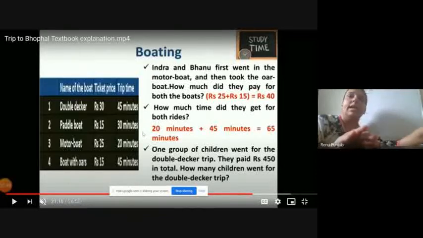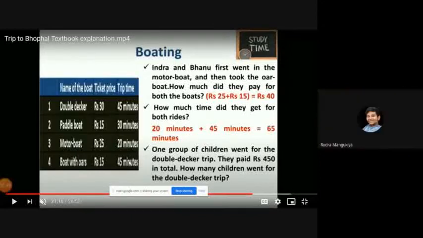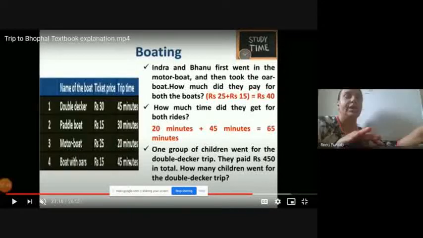If you see, they have taken the motorboat and the rowboat. Timings in the motorboat are 20 minutes and timings for the rowboat are 45 minutes. So 20 minutes plus 45 minutes is 65 minutes. 65 minutes. Do not write any answer now. You don't have to write right now.